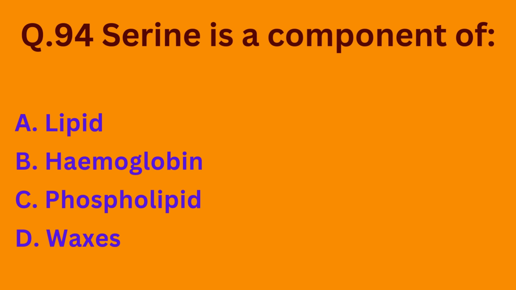Question number 94. Serine is a component of option A, lipids. Option B, hemoglobin. Option C, phospholipid. Option D, waxes. So basically serine is a component that is found in phospholipid. So the correct option is option C.